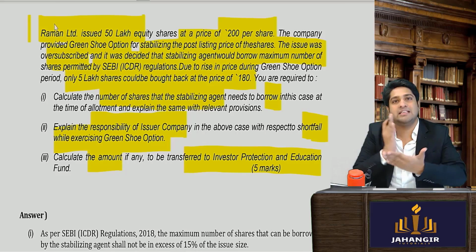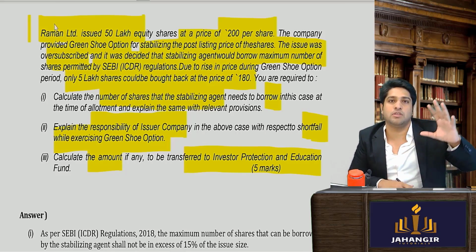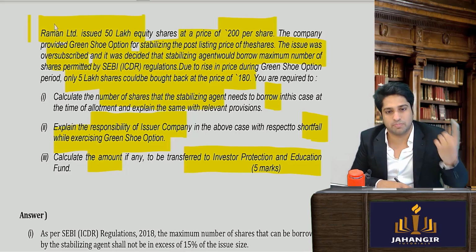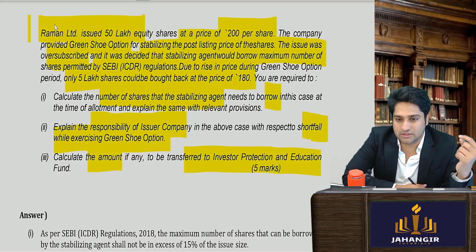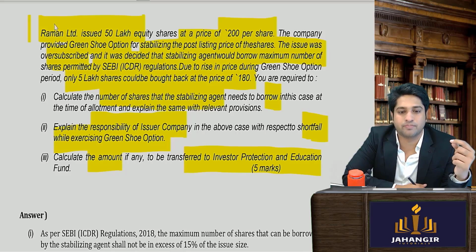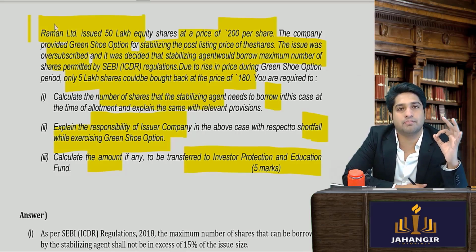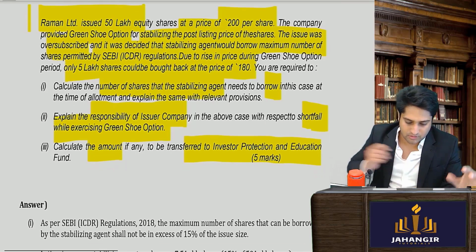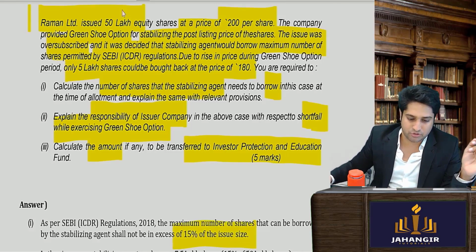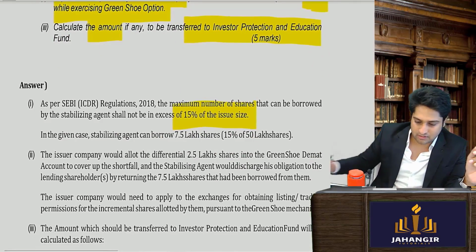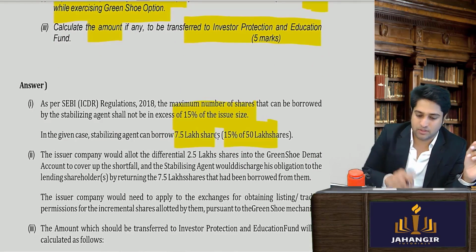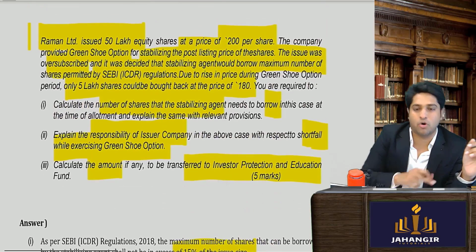Firstly, it is happening case 3 where he was able to buy back. So, पहली चीज़, what is the question? Calculate the number of shares the stabilizing agent needs to borrow. What is the maximum he can borrow? How much percentage? 15% of the issue size. So इसका निकाल लो, 50 lakhs का 15% कितना हुआ? तो 7.5 lakhs he will borrow. Is this clear?